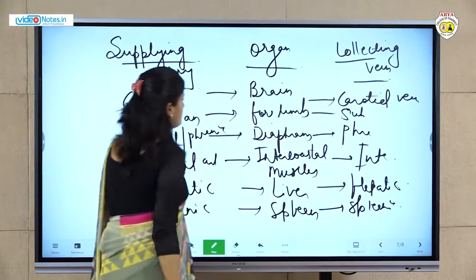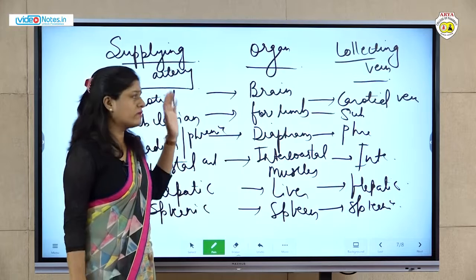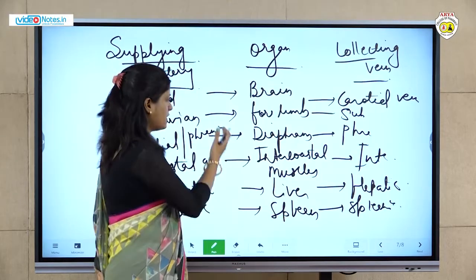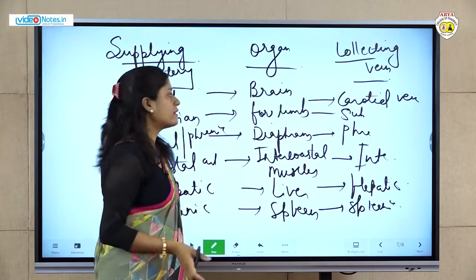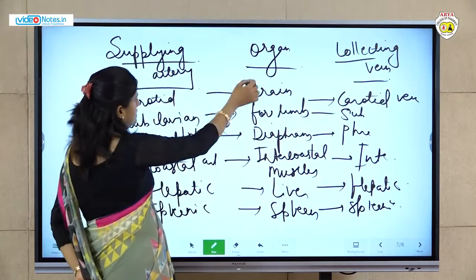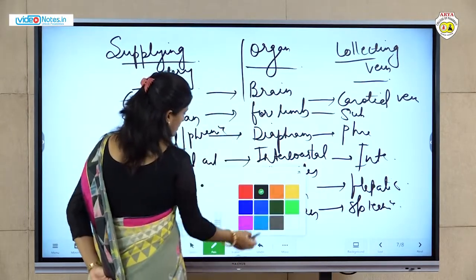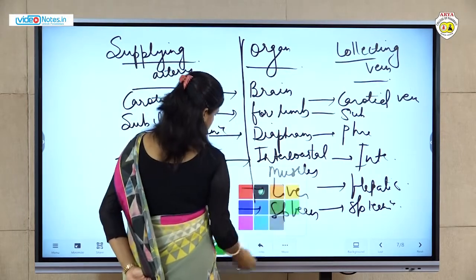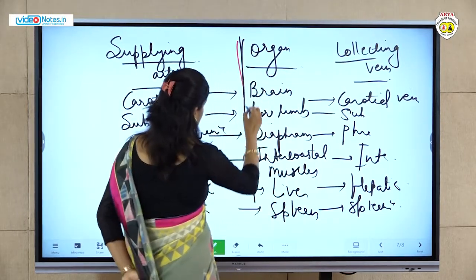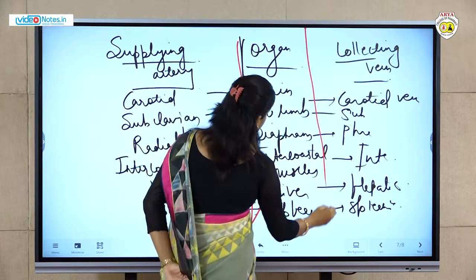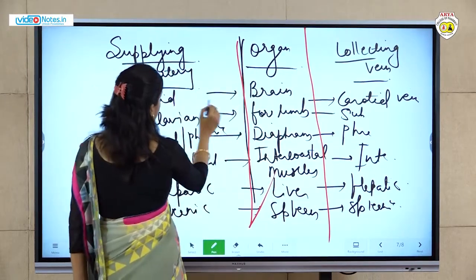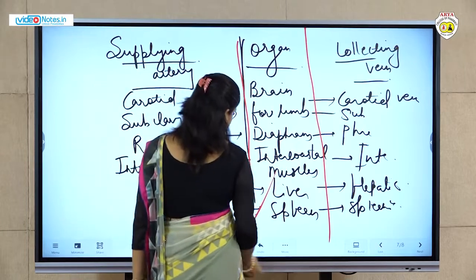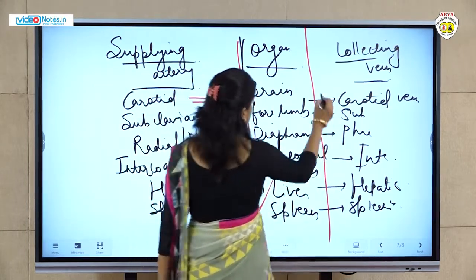Okay, so these are the important names. There are so many arteries, but I explained some basic and important arteries and veins. These are the organs, and arteries are supplying the blood, and veins are the collecting vessels.